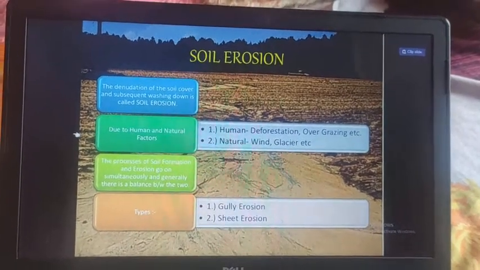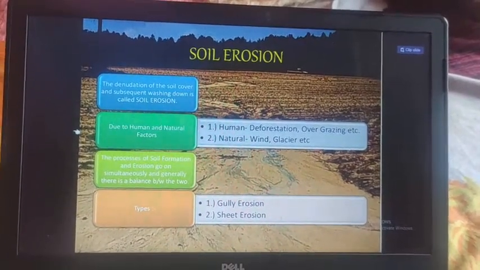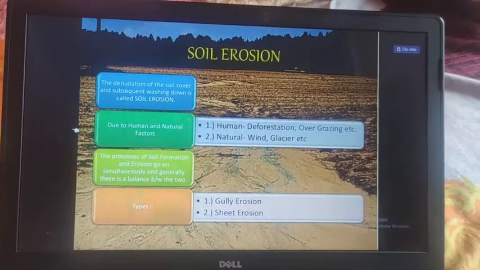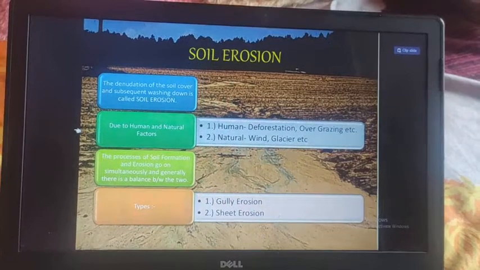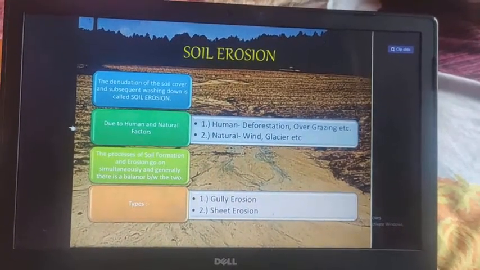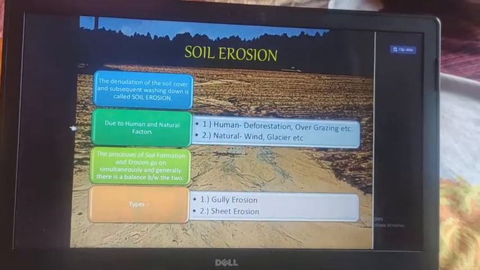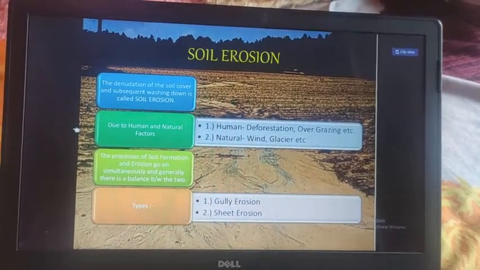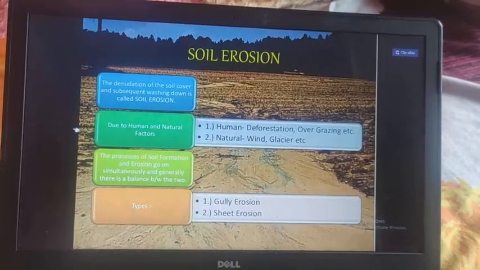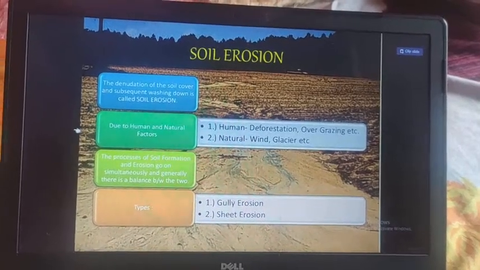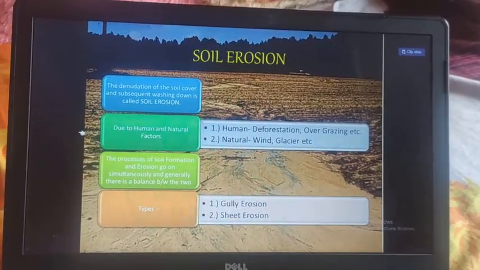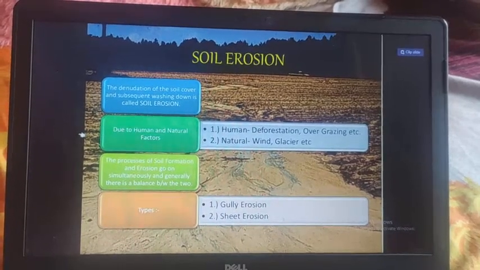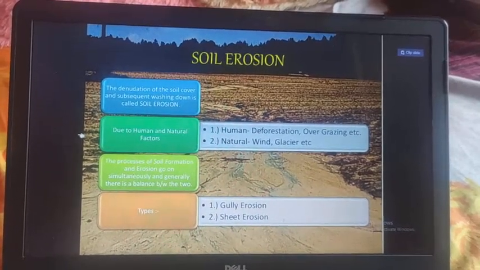Dear students, the processes of soil formation and erosion go on simultaneously, and generally there is a balance between the two. Sometimes this balance is disturbed due to human activities like deforestation, overgrazing, construction and mining, etc. So, dear students, natural forces like wind, glacier and water lead to soil erosion.